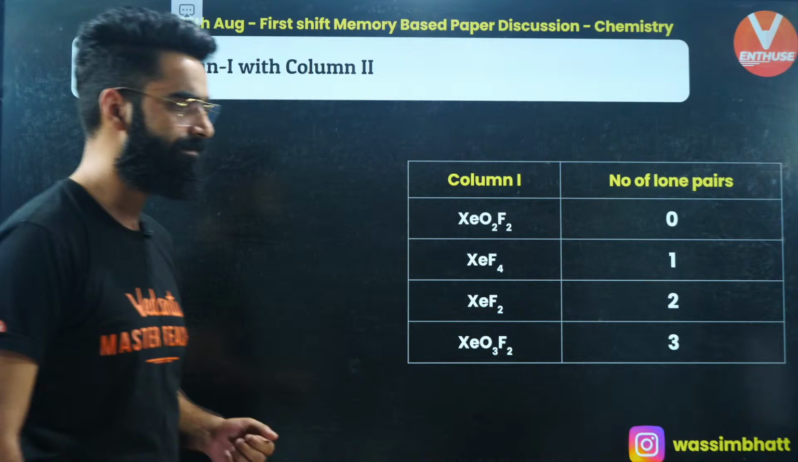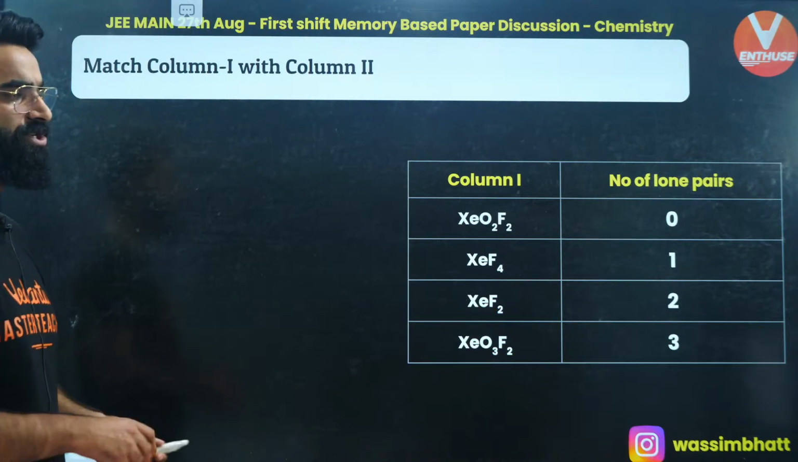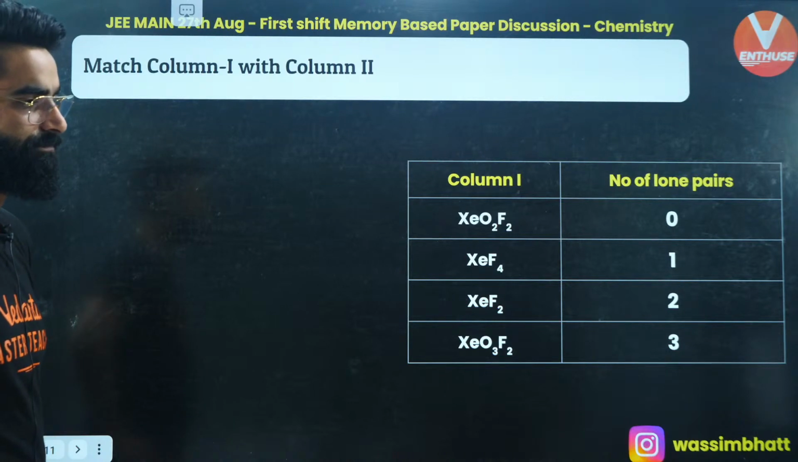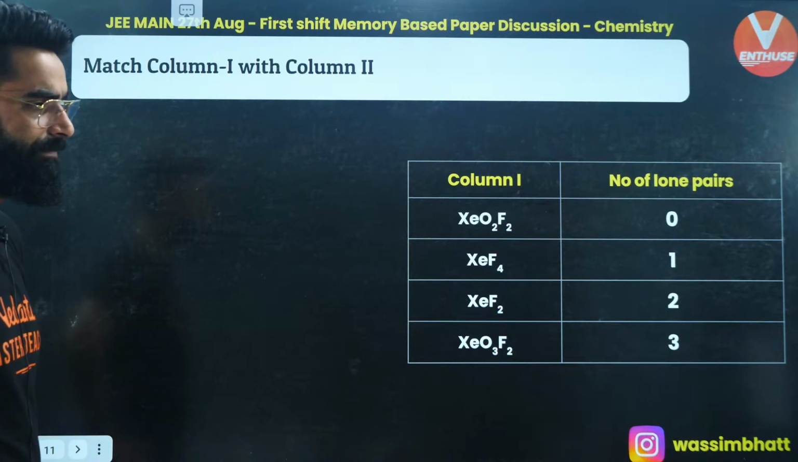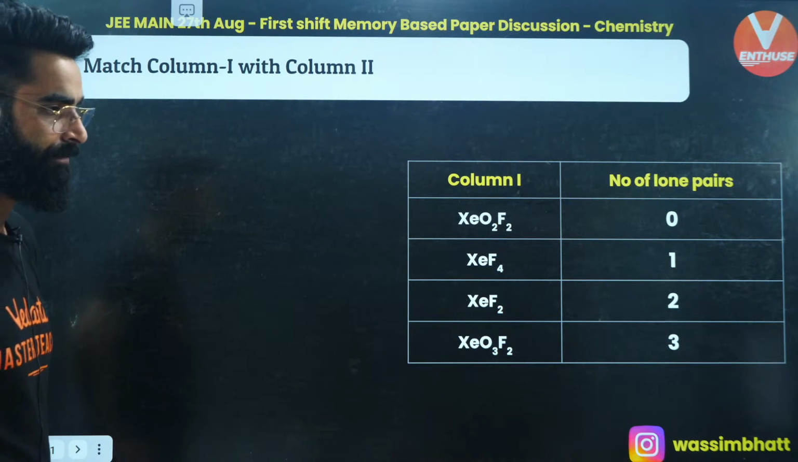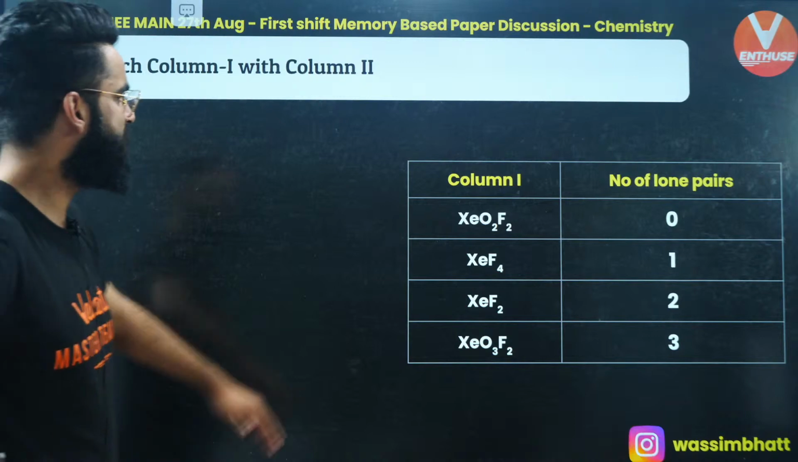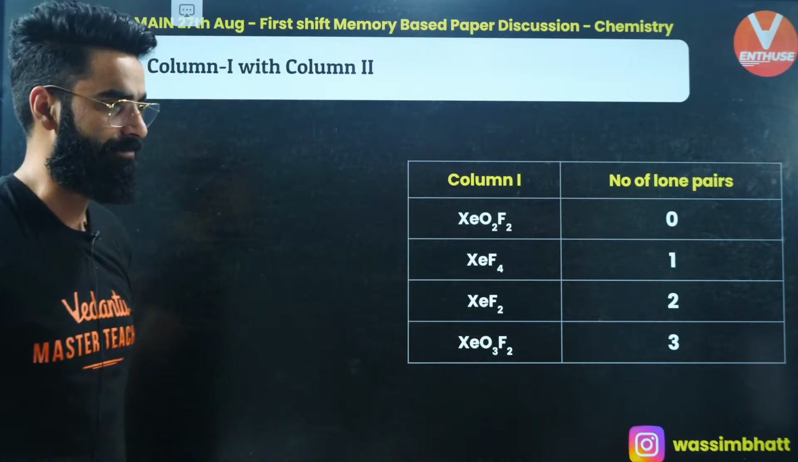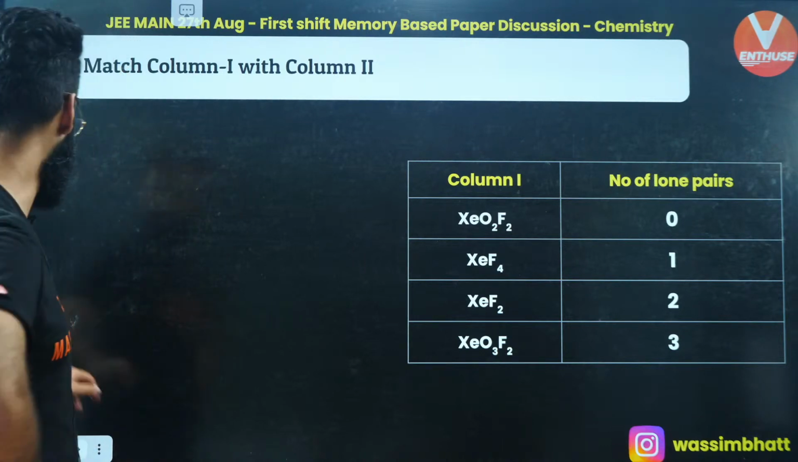Was this the question asked, match column 1 with column 2? Give me some confirmation. Okay, so you were given certain compounds and you were supposed to see the number of lone pairs on the central atom. That's something you were supposed to calculate.